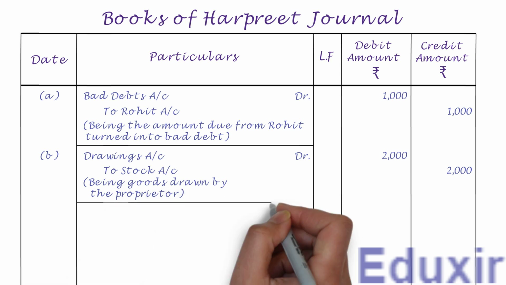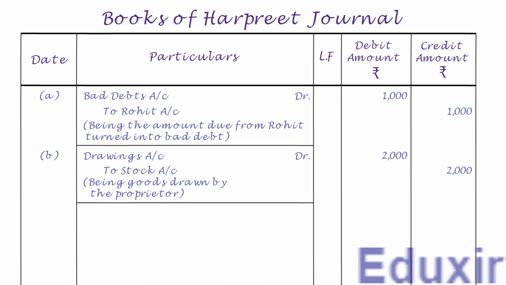Let us then draw a line to mark the completion of generalizing of this transaction. That completes the generalizing of this transaction. Let us now take up the next transaction.